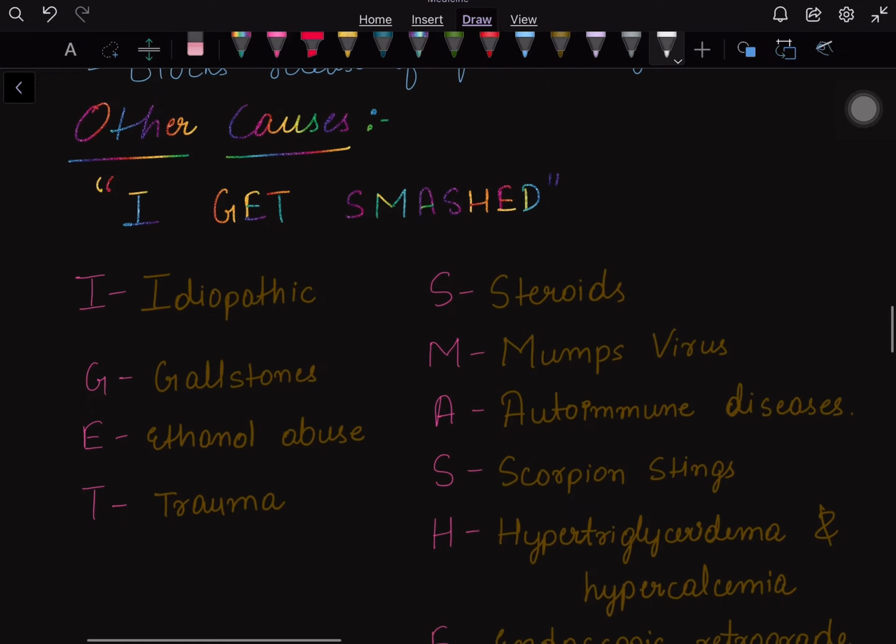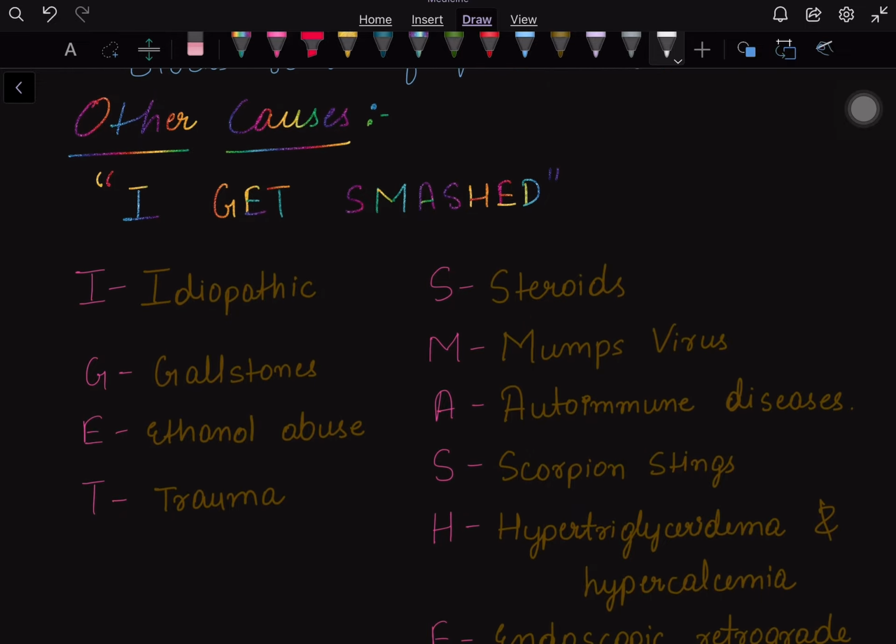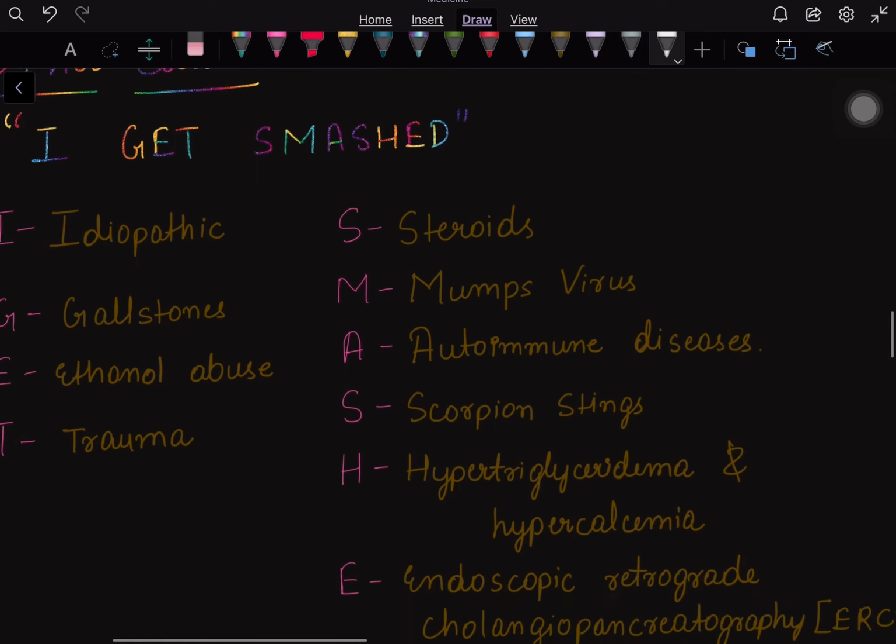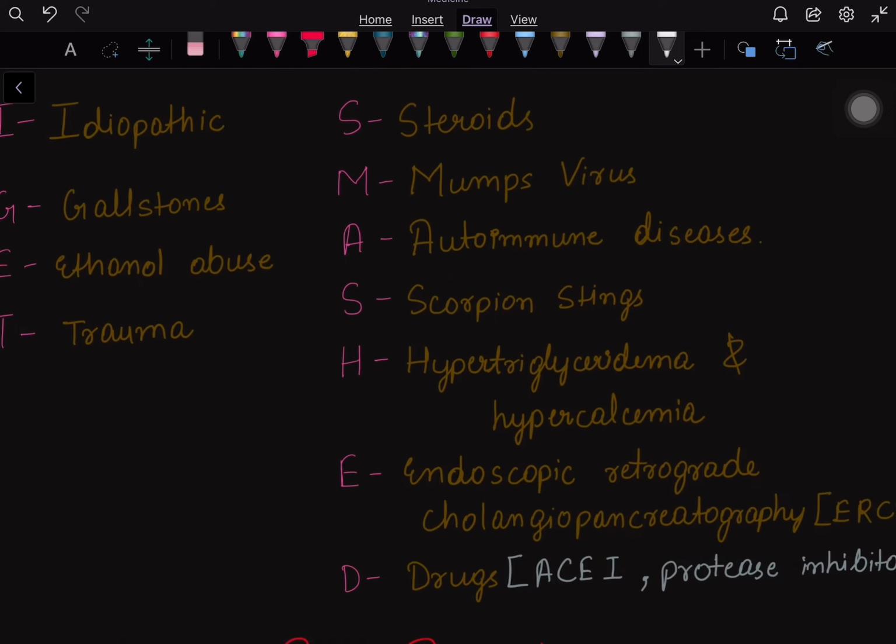There are some other causes apart from alcohol abuse and gallstones, and they can be remembered by a mnemonic, I GET SMASHED. I is idiopathic. G is gallstone, E is ethanol abuse, that is alcohol abuse, T is trauma. SMASHED: S is steroids, M is mumps virus, A is autoimmune diseases, S is scorpion stings. Yes, it is a new one and very rare.